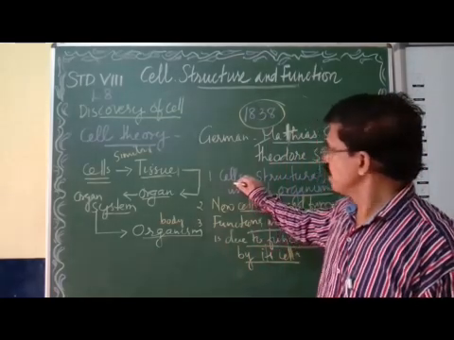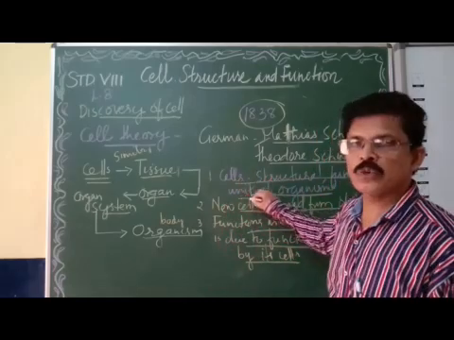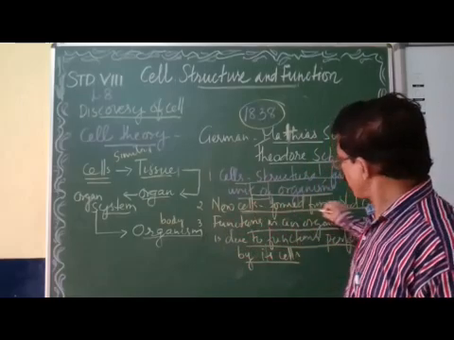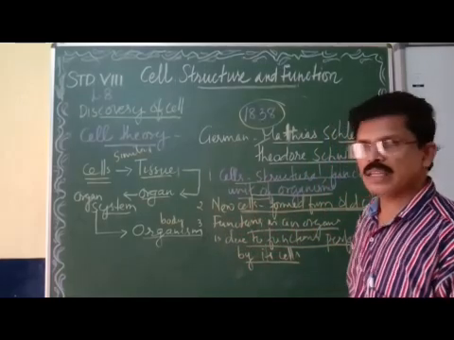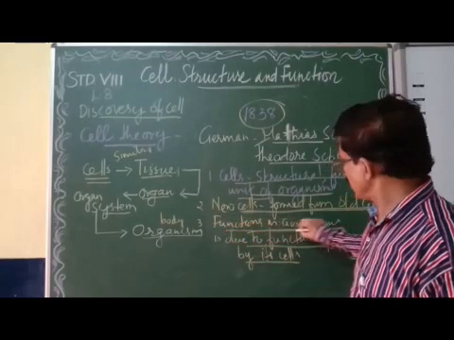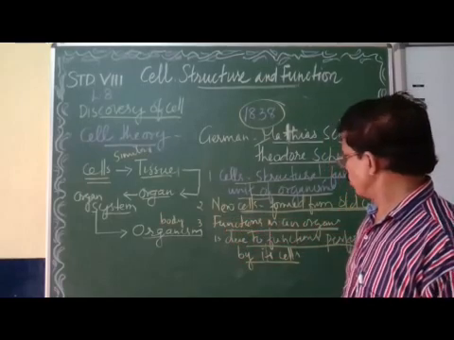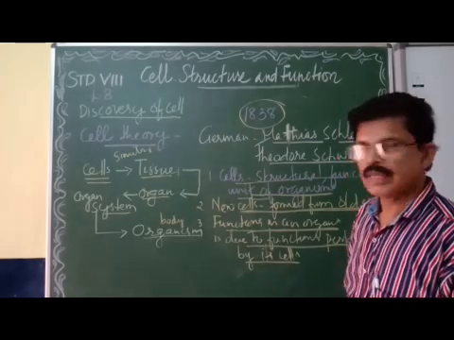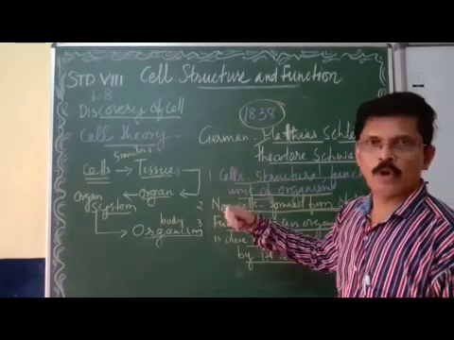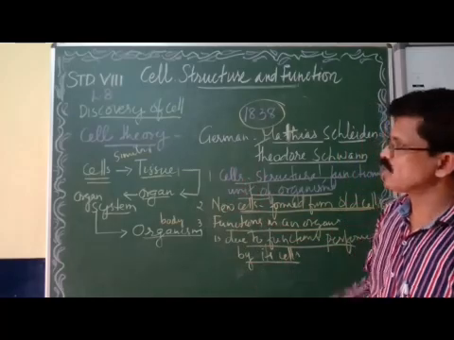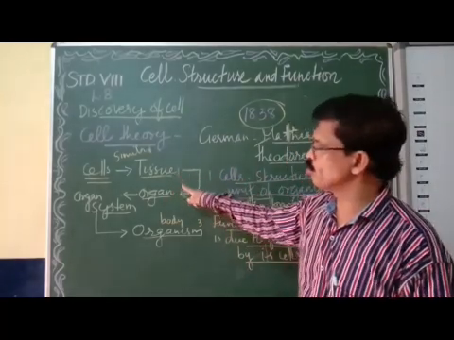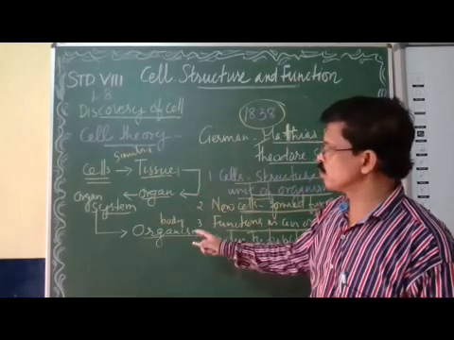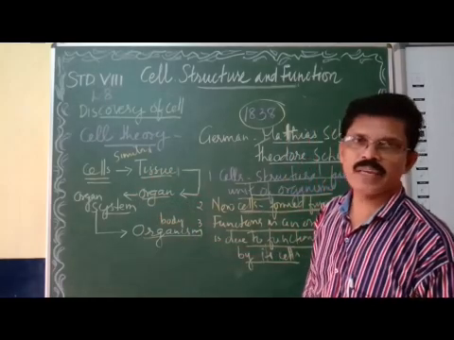The three main points: cells are the structural and functional unit of organisms; new cells are formed from old cells; and functions in an organism are due to the functions performed by its cells. Now, the body of organisms: similar cells form tissues, tissues form organs, organs form organ systems, and organ systems together form an organism. Okay, you got it?